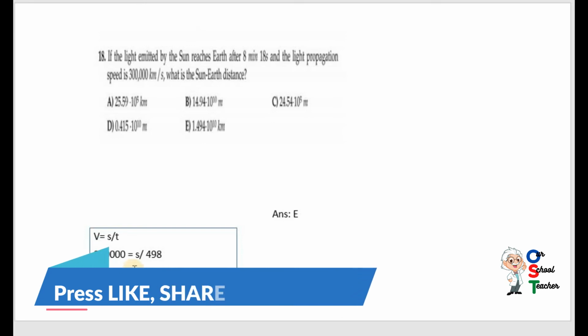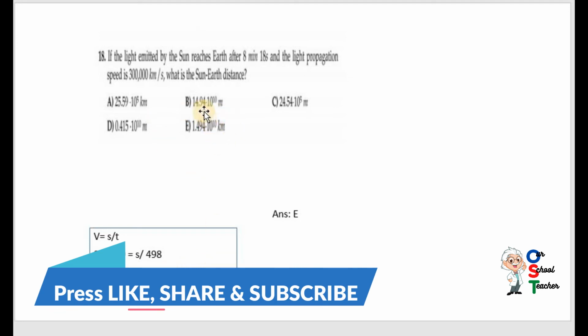When you change this equation in this way, time is in division. So when it comes on the left hand side, it turns into multiplication. So you need to multiply 300,000 into 498. You will get this answer.